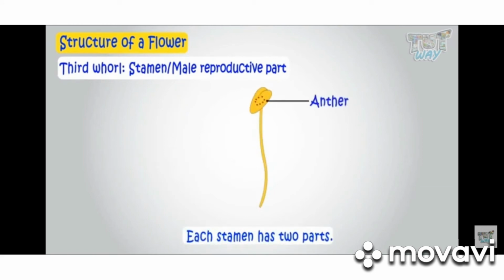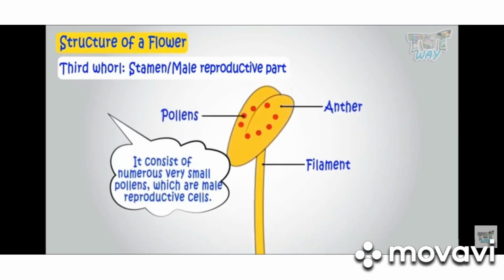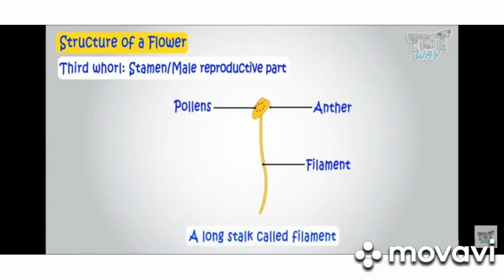Stamen consists of 2 parts, anther and filament. Inside the anther there is a yellow dust called pollen, and each grain of pollen has a male cell. So the male reproductive part of a plant is the stamen.